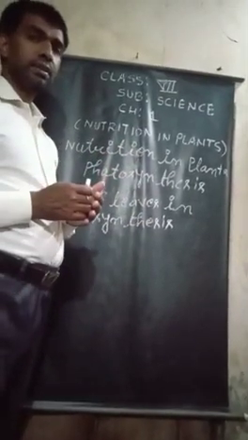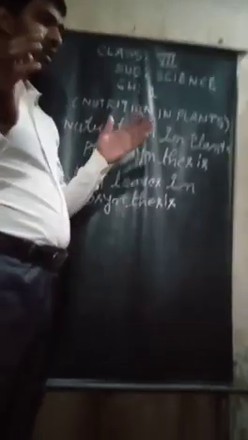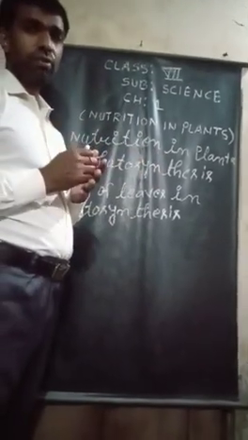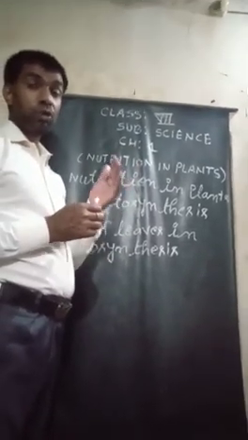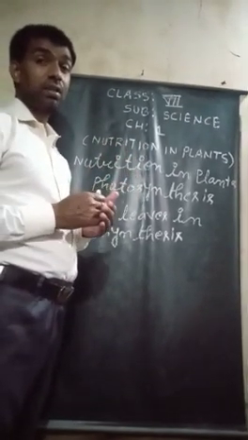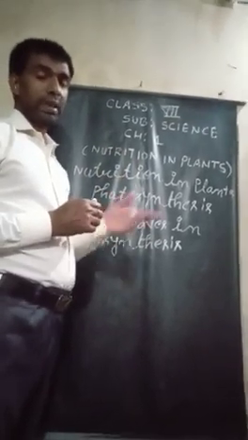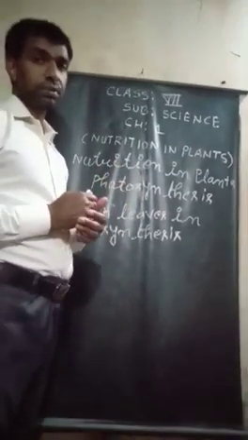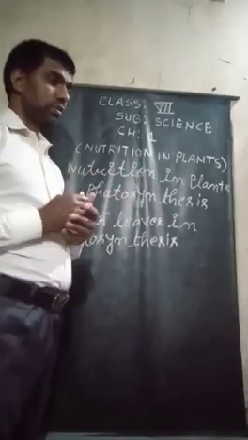Plants, as discussed, are autotrophs. Plants are autotrophs because plants have chlorophyll in their leaves and they are able to prepare their own food by the process of photosynthesis. That's why plants are called autotrophs. They prepare their own food.